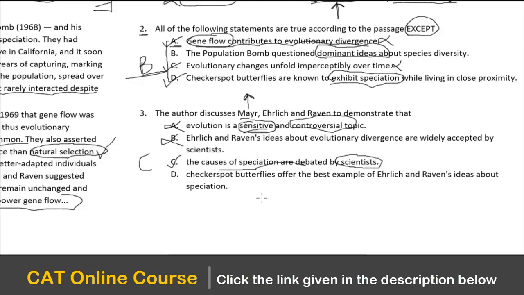Checker spot butterflies offer the best example. Now the point is, is it the best example or not? We don't know. It is definitely an example, no doubt about it. But is it the best example? And checker spot butterflies have not been included in Meyer's research or experimentation. So how can we connect checker spot butterflies with Meyer? And secondly, it is not the best example. So this also goes out. C is the best choice and the right answer. I would say overall a very, very